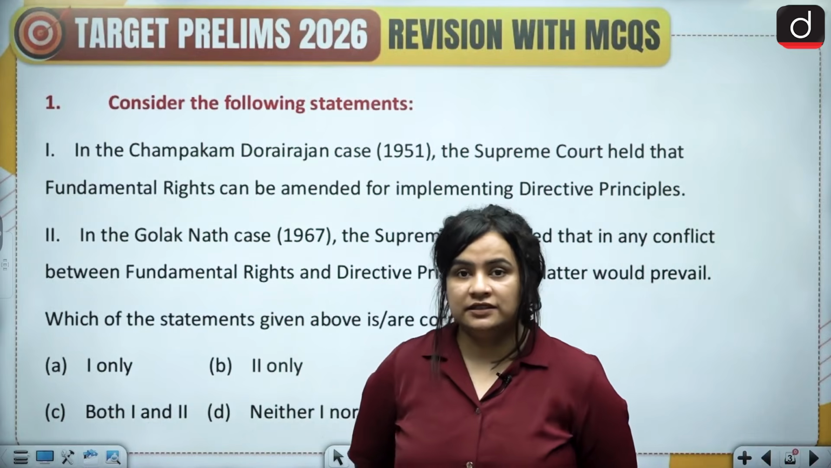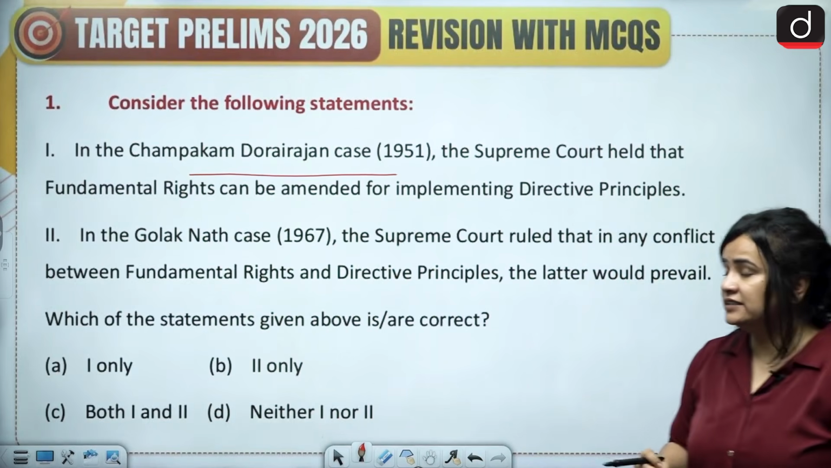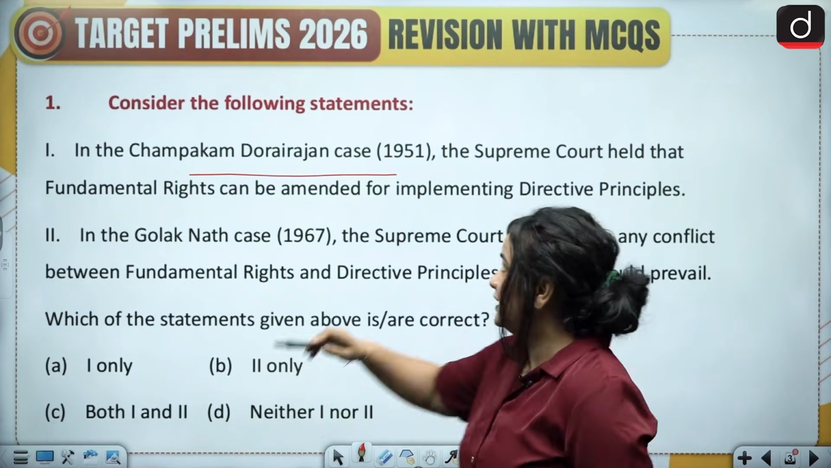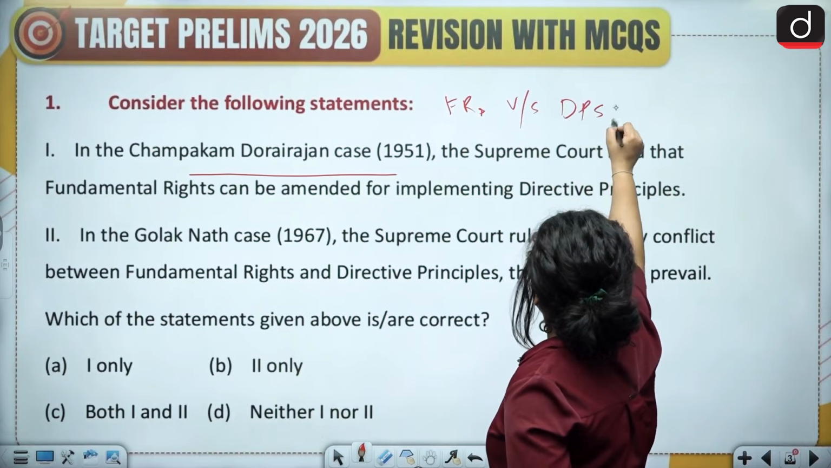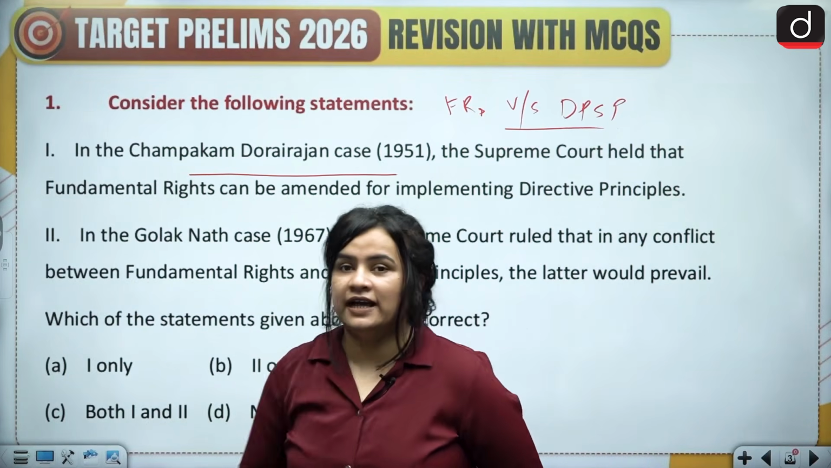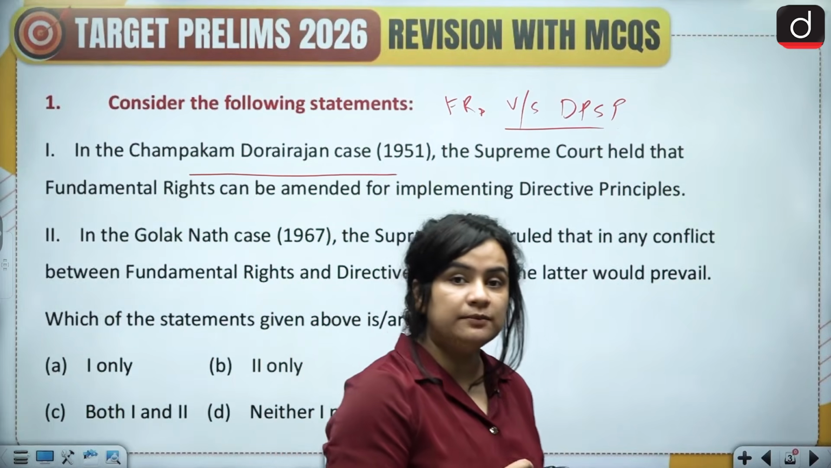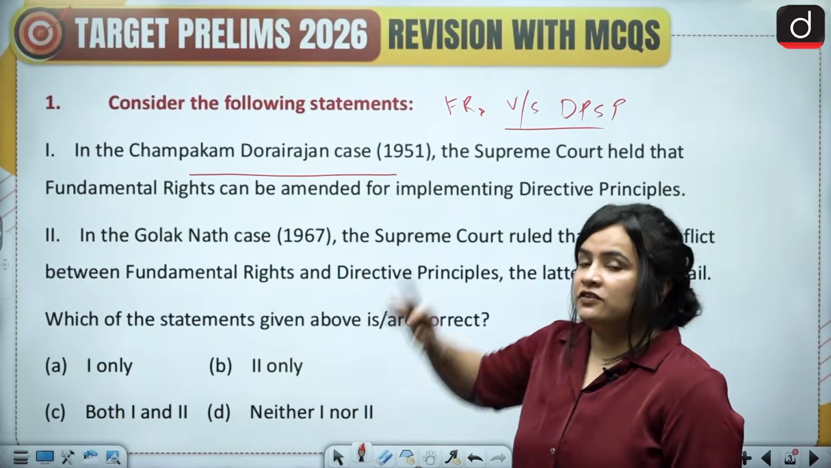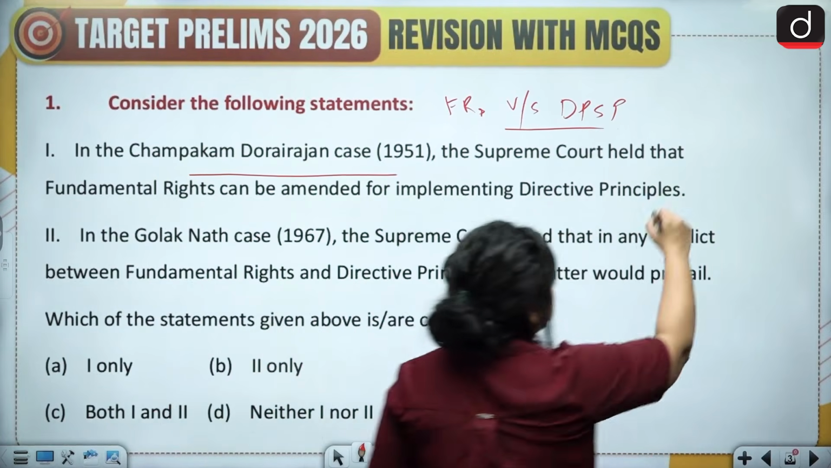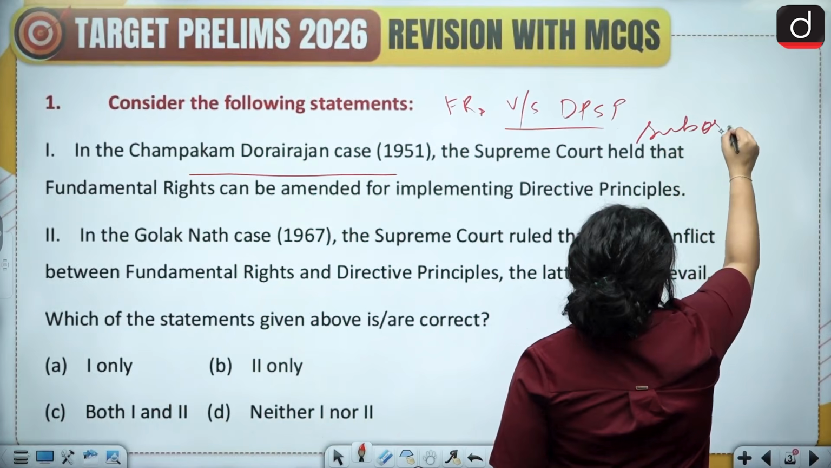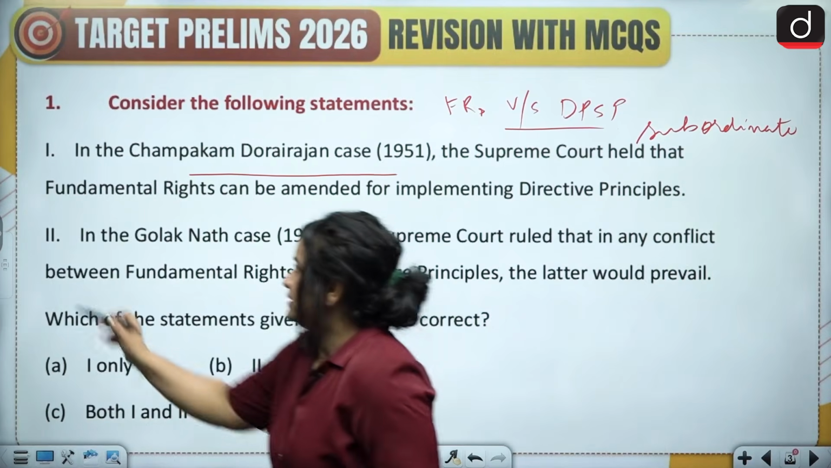So if we consider the first statement and look at the Champakam Dorai Rajan case, this case actually dealt with the conflict between fundamental rights and directive principles of state policy. And the Supreme Court held that in case of any conflict between the two, actually the fundamental rights would prevail and the DPSPs or directive principles of state policy would remain subordinate or subservient to the fundamental rights. So this statement is incorrect.